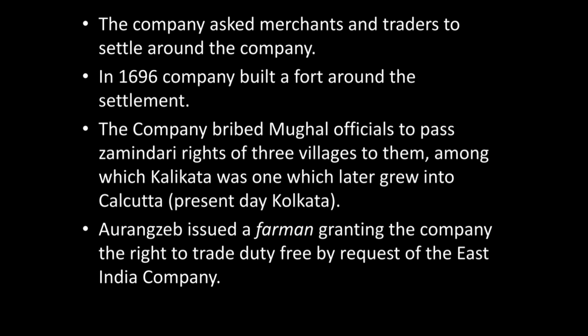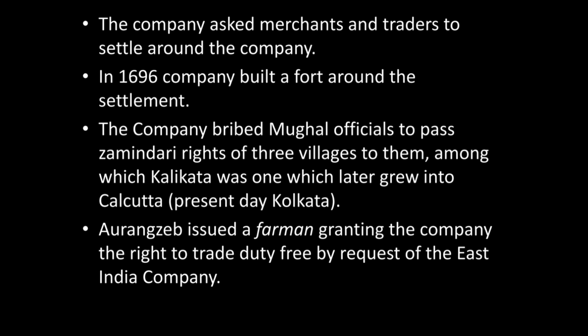Then, it built a fort around the settlement, and then the company bribed the Mughal officials to pass the zamindari rights of 3 villages to them, among which Kalikata was one, which later grew into Calcutta, which is present day's Kolkata.